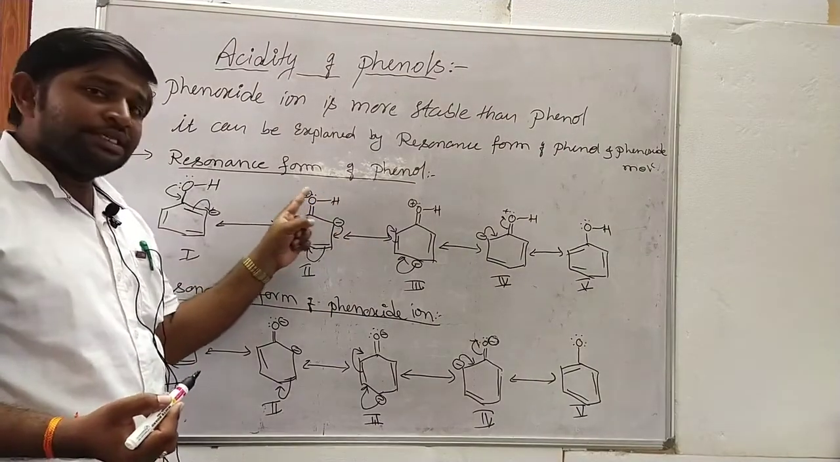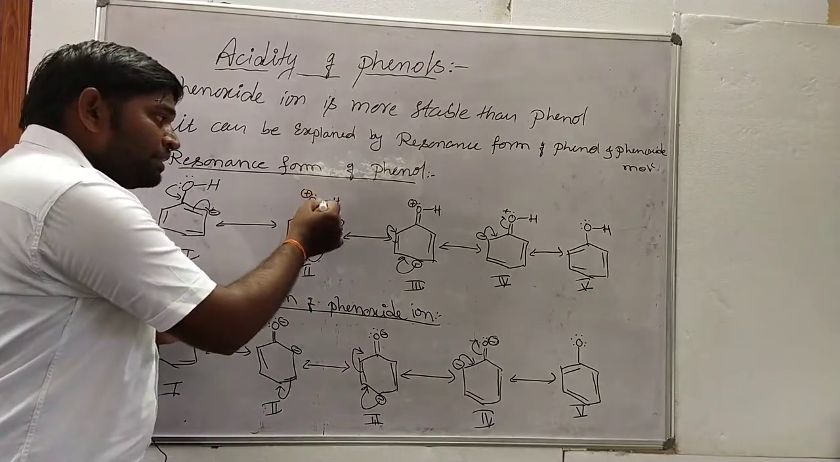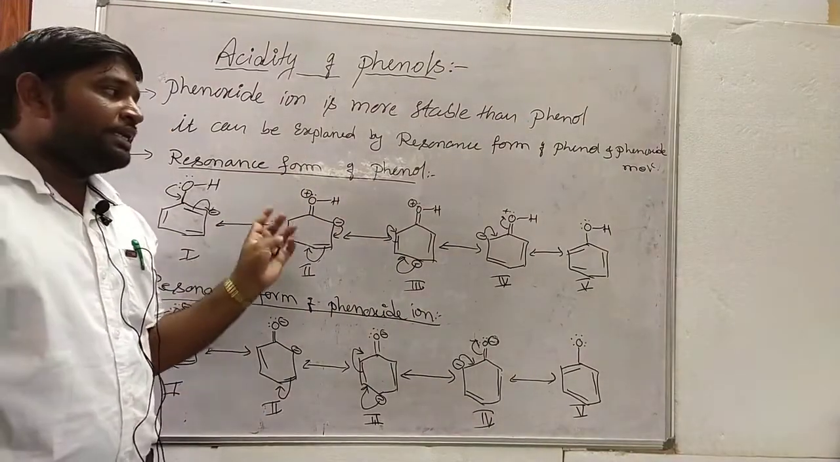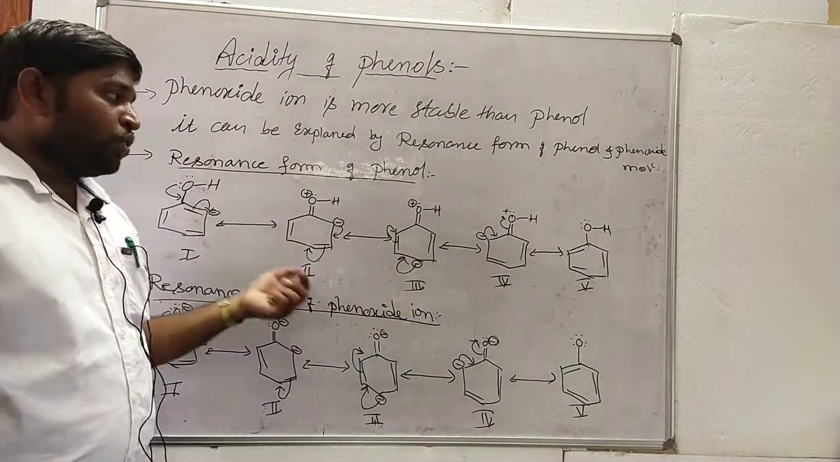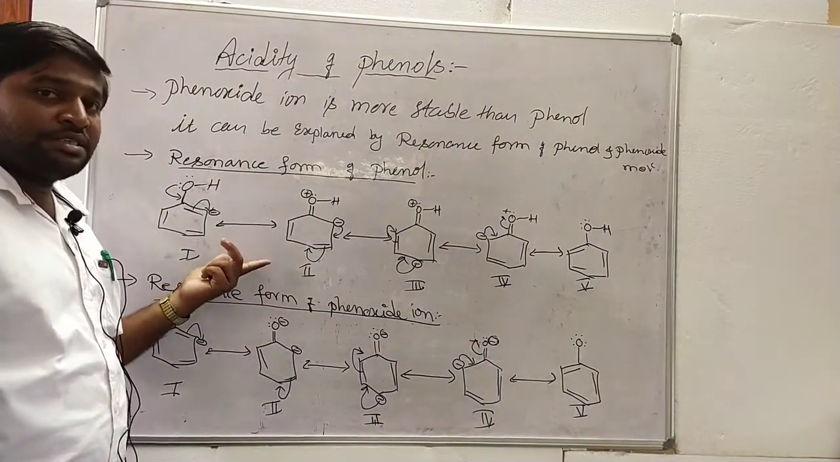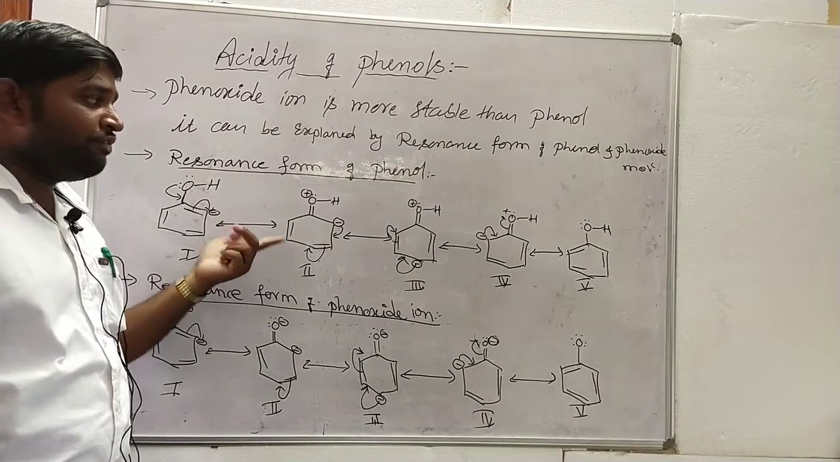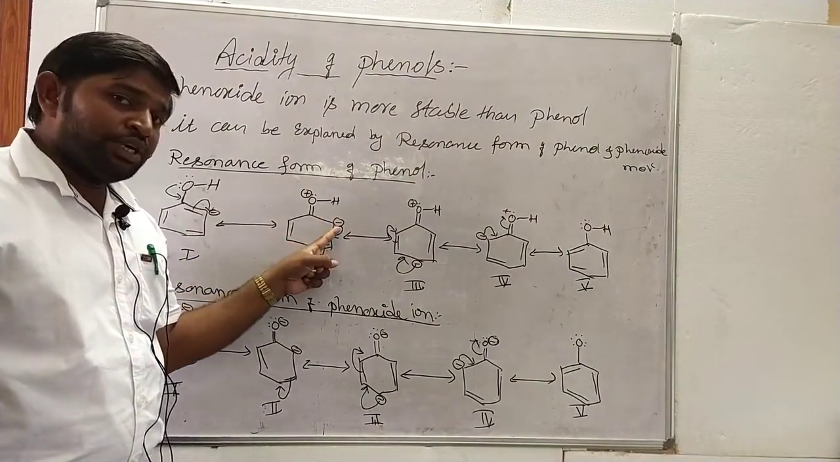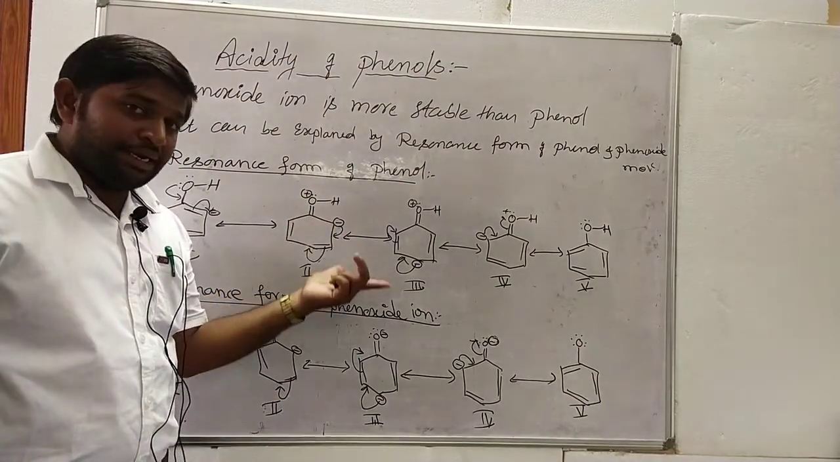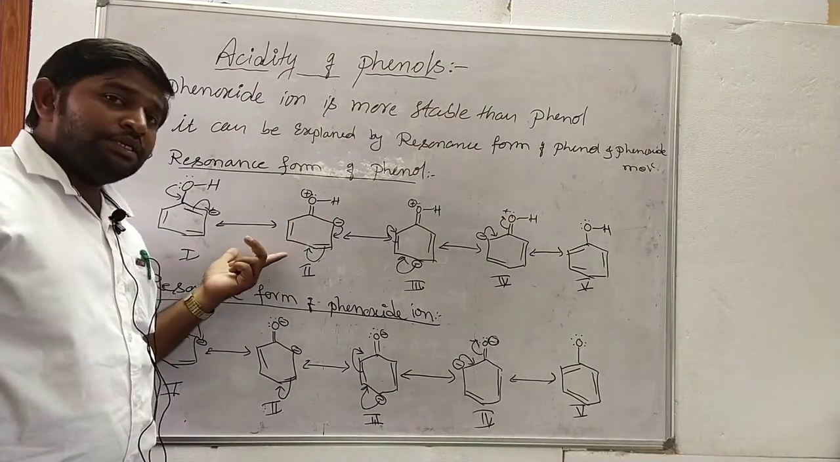Due to the decreasing polarity, ultimately the OH bond is going to cleave, and it can release the H plus ion, as it is acidic in nature. So it is less stable in nature due to the presence of one positive charge and one negative charge. Due to the presence of dipolarity, it is less stable in nature.